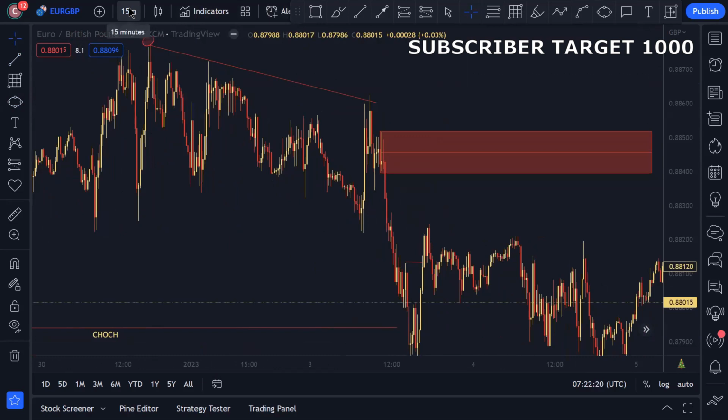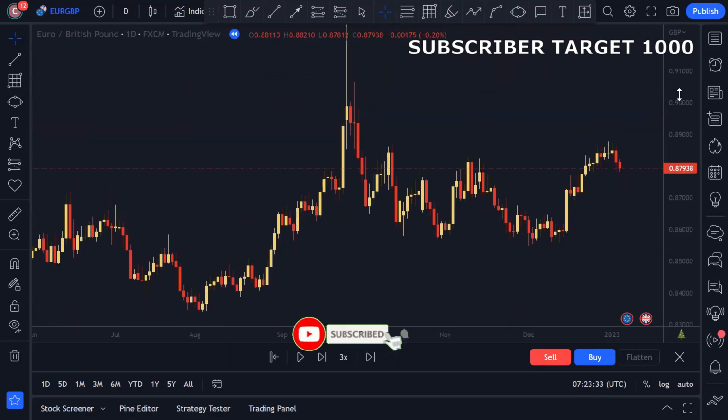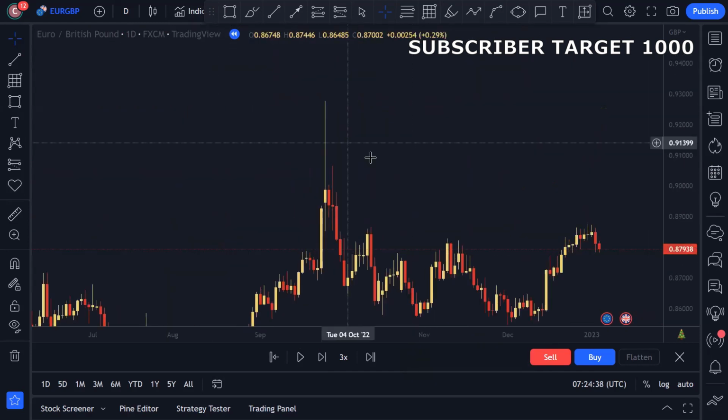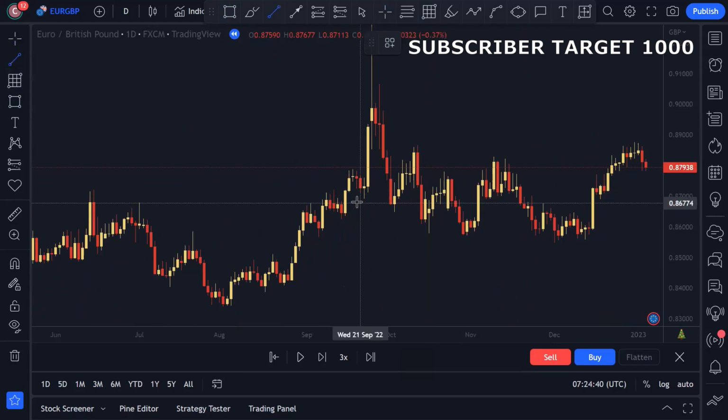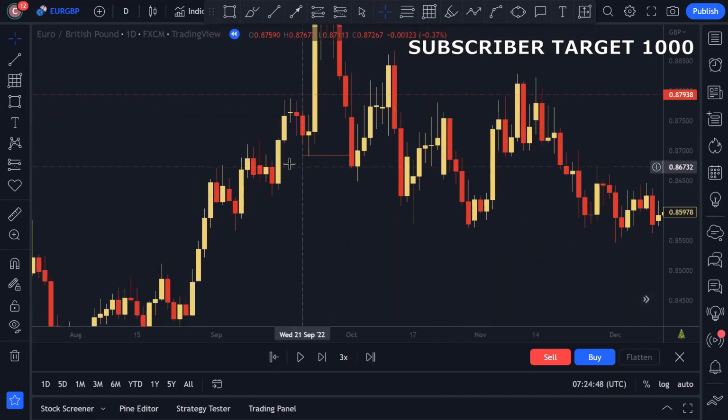So first of all, I check on 1 day time frame. So if we mark 1 day structure, what we can see, this is our low and this is our high. So first of all, we mark our inducement. Okay, and order block after the inducement. So this is minor imbalance over here. So this is our